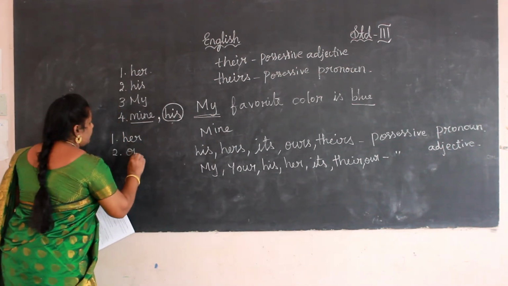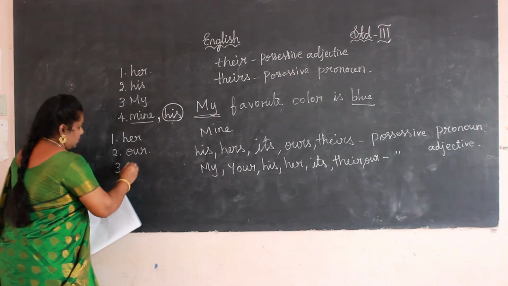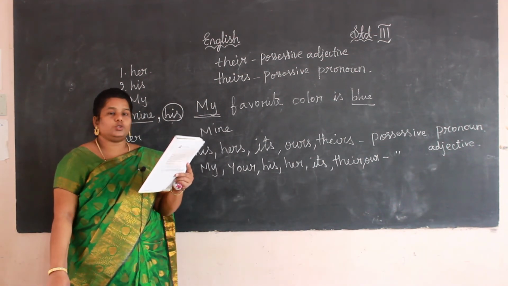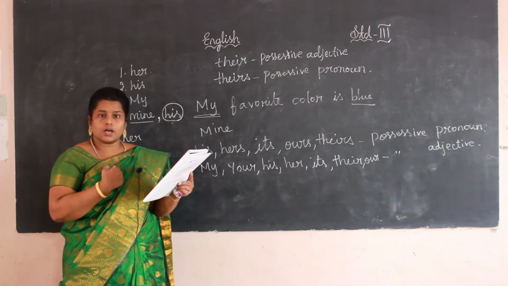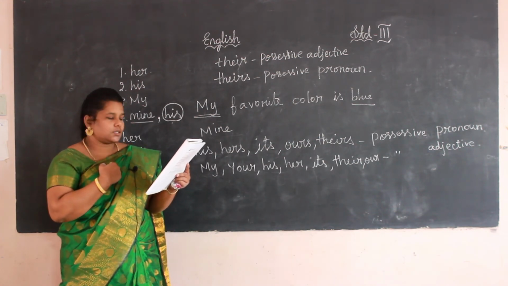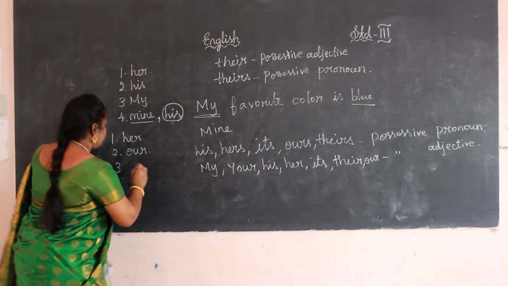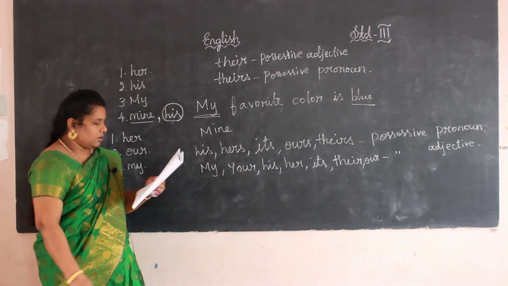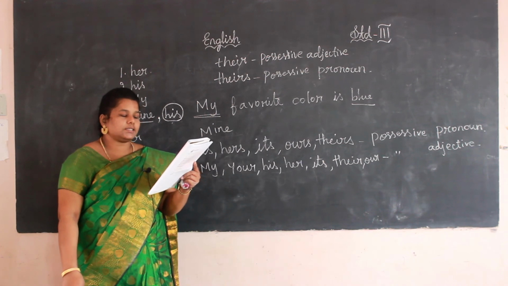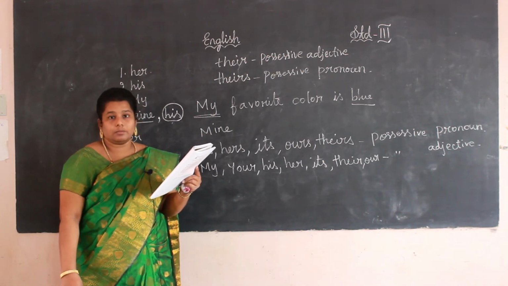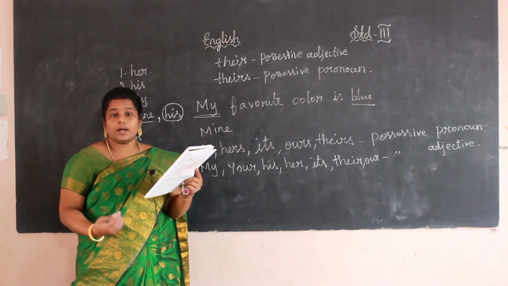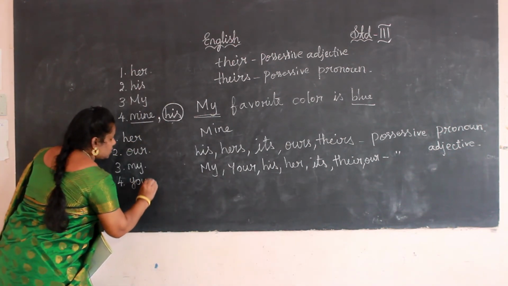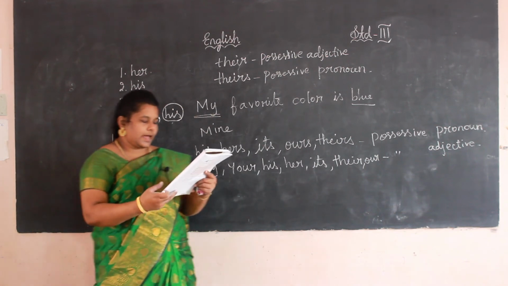We house or our house? Our house. Next, third one. That is dash dog. My dog. Next, fourth one. Is this dash bag, you or your? Yes, your bag. Is this your bag? Like that only we can ask.